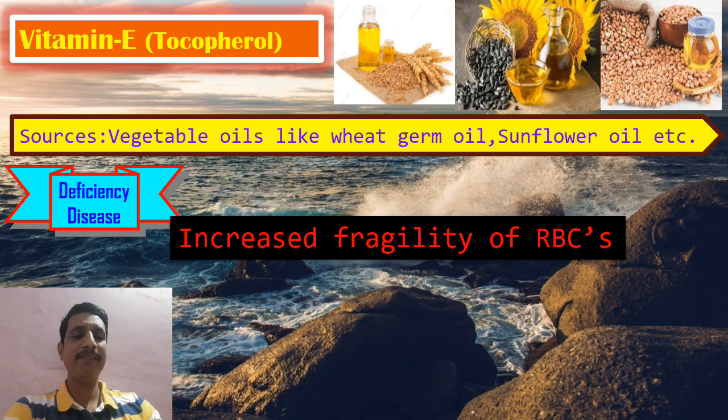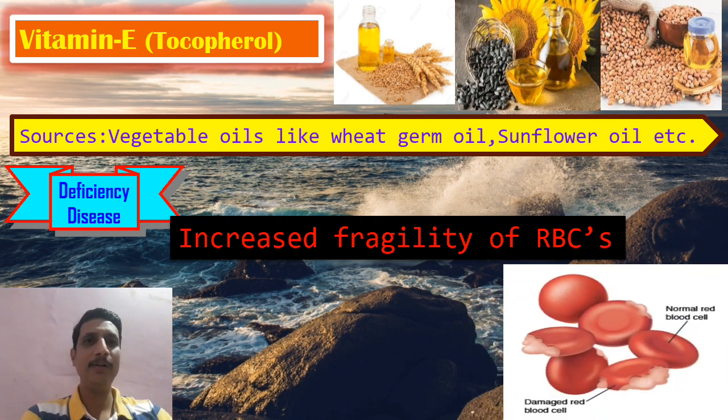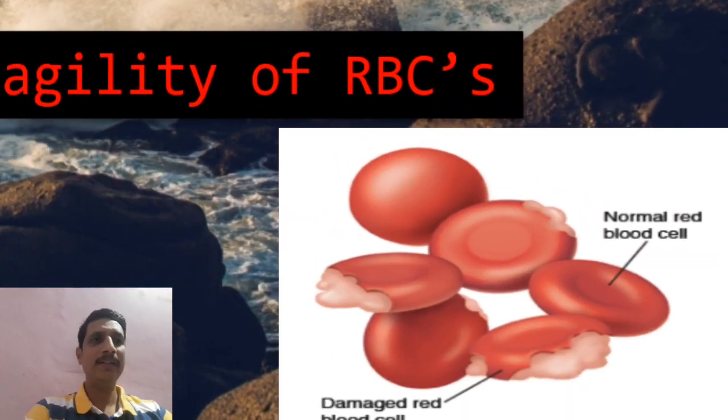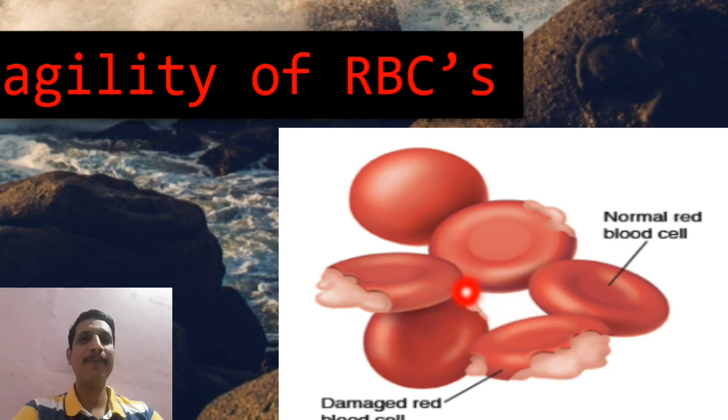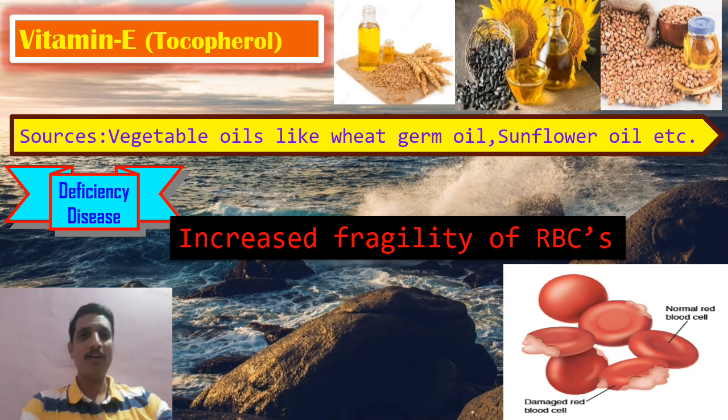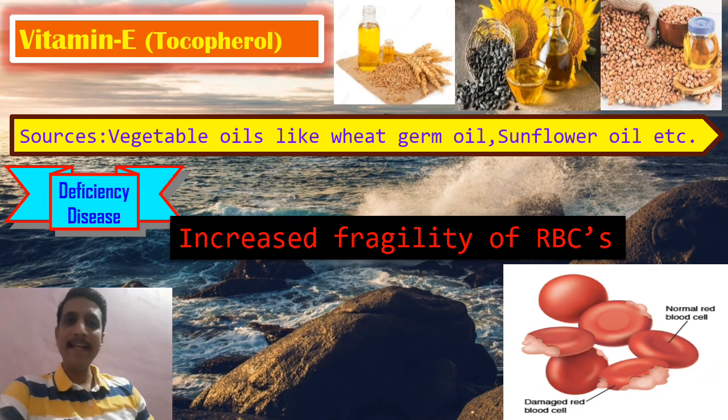increased fragility of RBCs. Okay, red blood cells get destroyed; fragility means they get destroyed, they diminish. If the number of RBCs goes on becoming less and less, that leads to what? Anemic condition, isn't it? So, increased destruction of RBCs in the blood. Okay, so can you see in this diagram? This one is a normal RBC, normal blood cell, whereas these are what? Damaged, destroyed, fragile RBCs. So that is due to the lack of vitamin E, tocopherol.